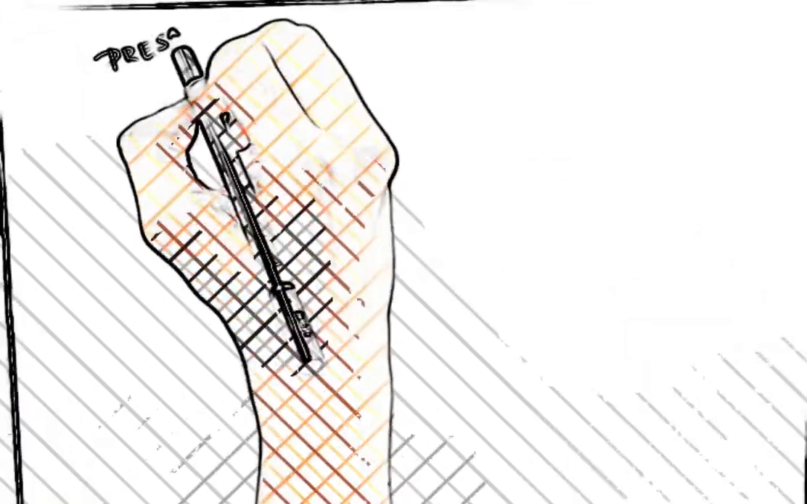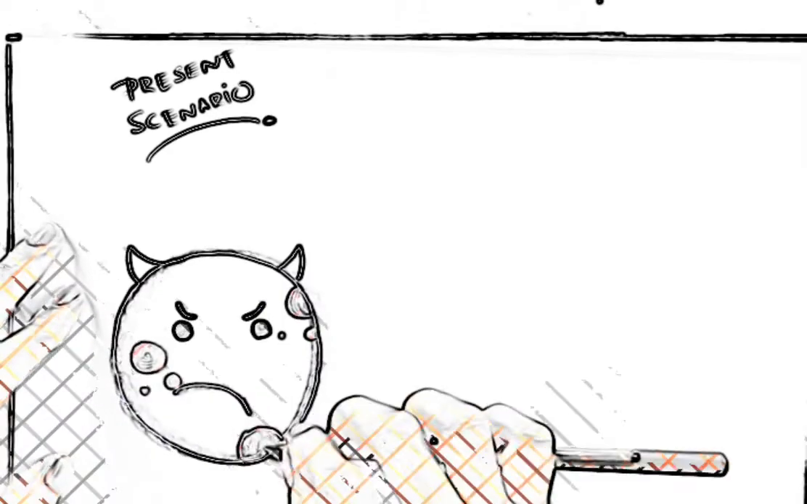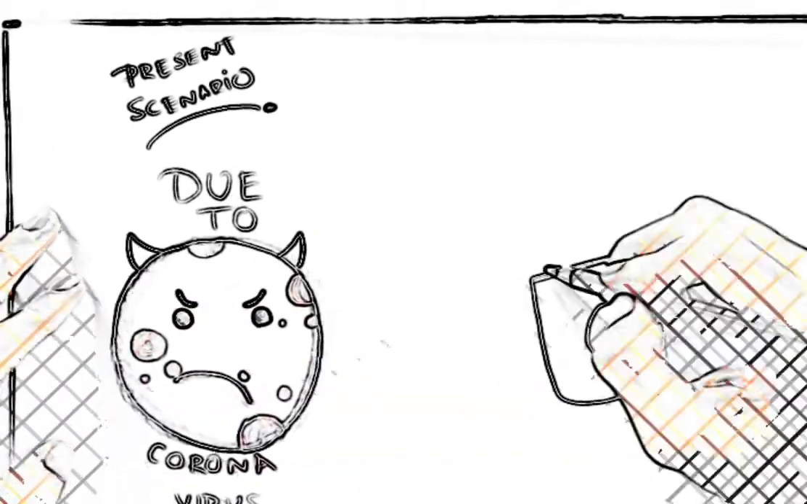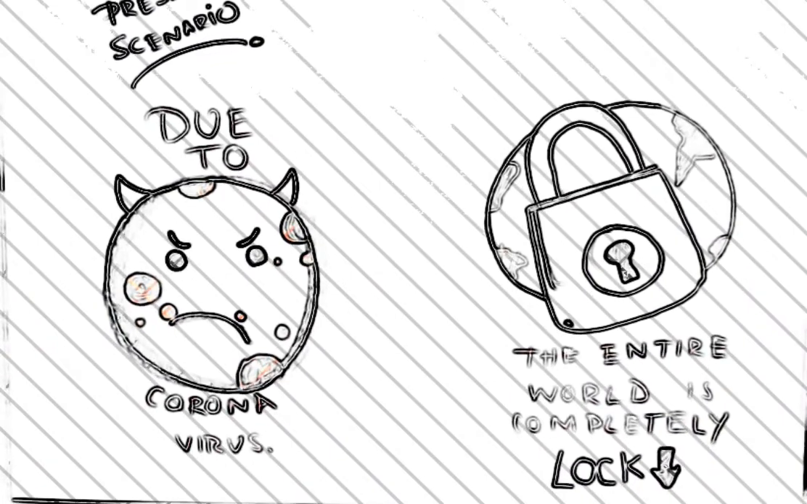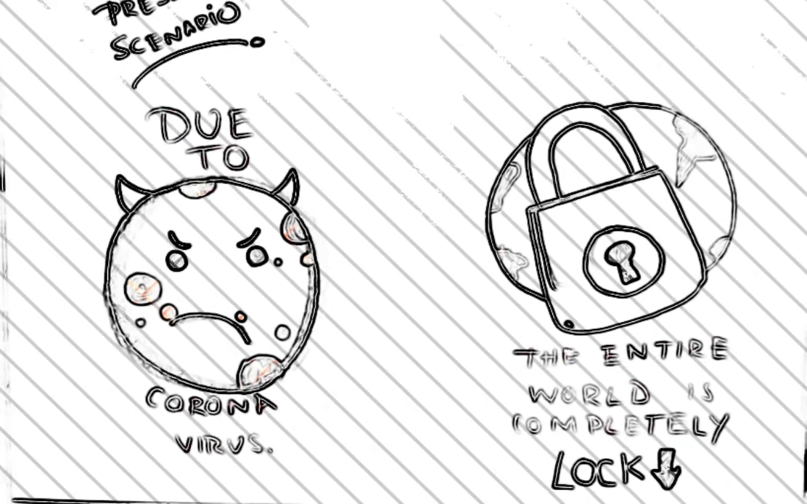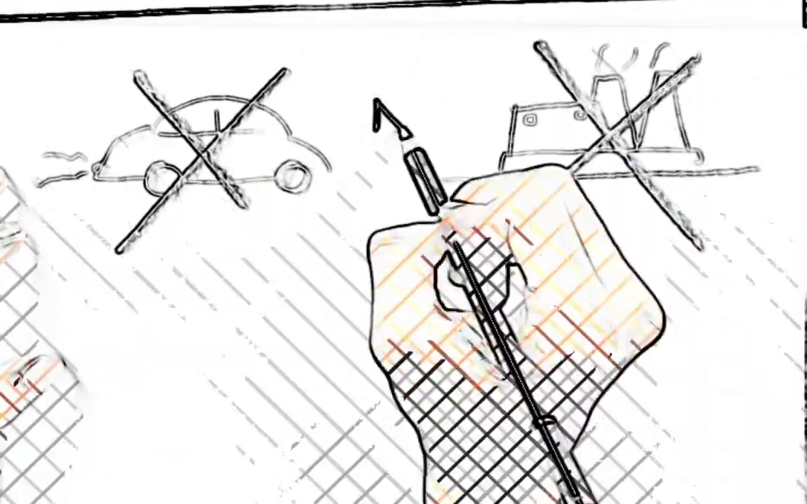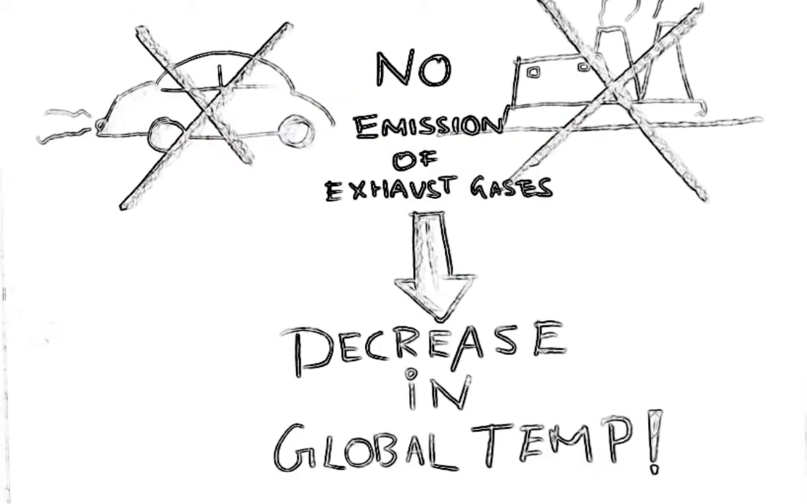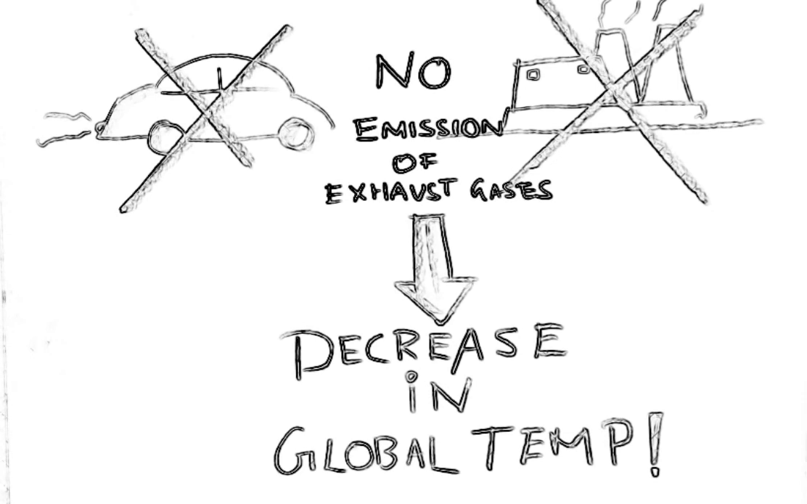When we look into the present scenario, due to the coronavirus epidemic spreading, the entire world is completely locked down. That means there is no movement of vehicles and no factories running, which means that there is no emission of exhaust gases from automobiles and factories. So the amount of greenhouse gases does not increase, which decreases the overall global temperature.